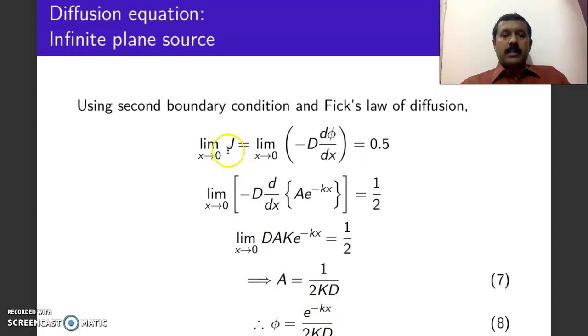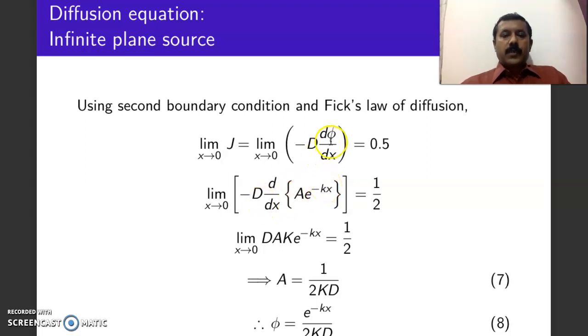Hence, limit x tending to 0, J is obtained by Fick's law of diffusion, that is minus D grad phi. In this case it is minus D d by dx of phi, that is equal to 0.5. Hence, if you differentiate, the flux we have got is A to the power of minus kx because C is equal to 0.